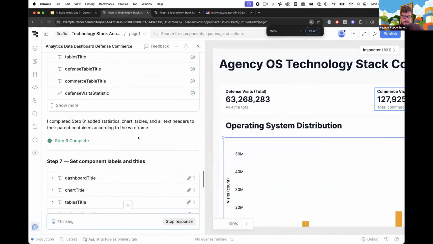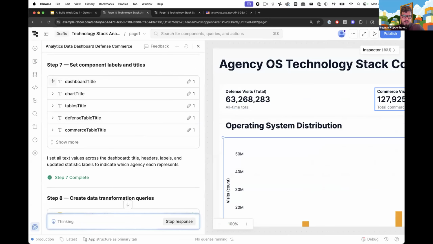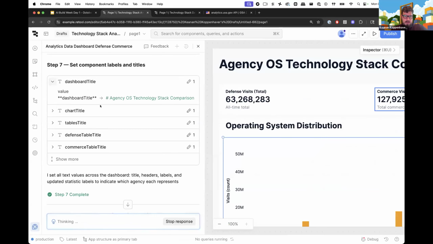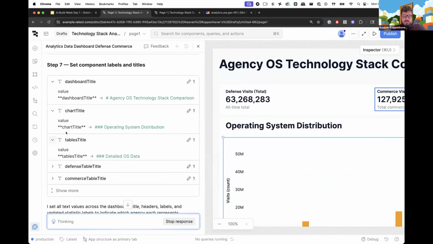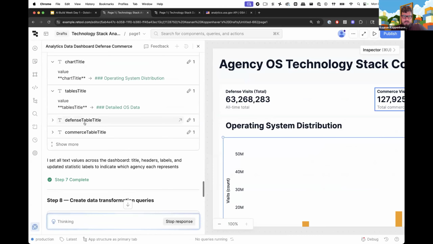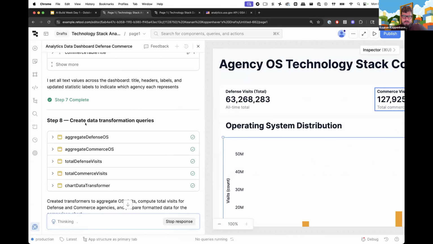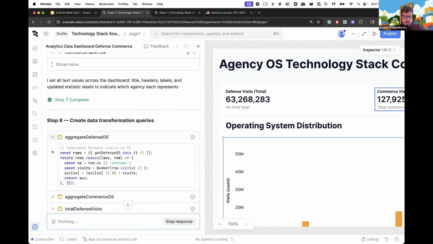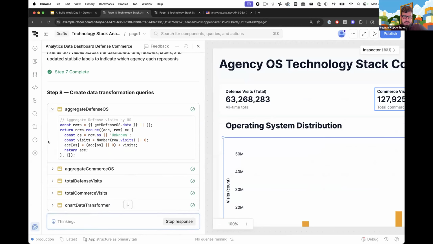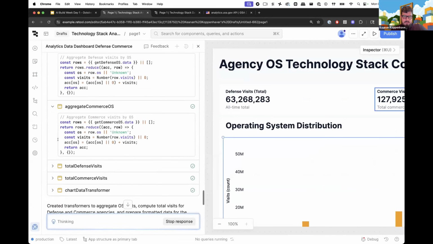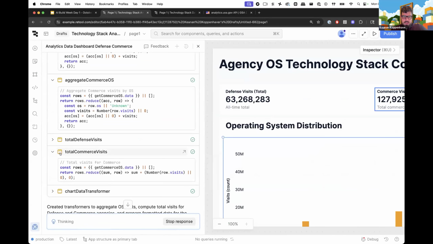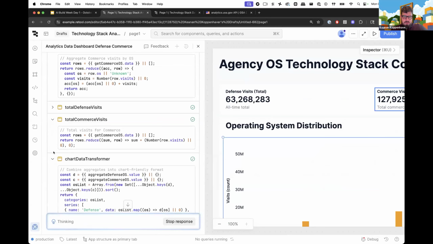Once it starts actually editing the components and putting them together, you can see exactly what it's changing. You can see here, it renamed the dashboard title to Agency OS Technology Stack Comparison. That's this component right here. This is really just to give you full visibility into what is going on and how it's laying things out. Now that we're in here and it's creating queries, we can look at exactly the code that it's writing to aggregate all this data in a certain place, and how it's actually putting all this data into a chart.